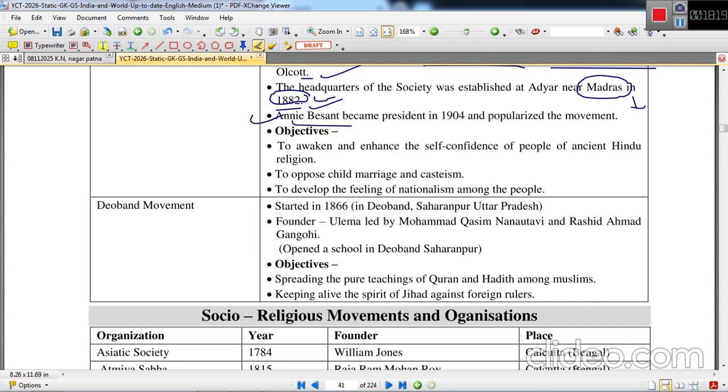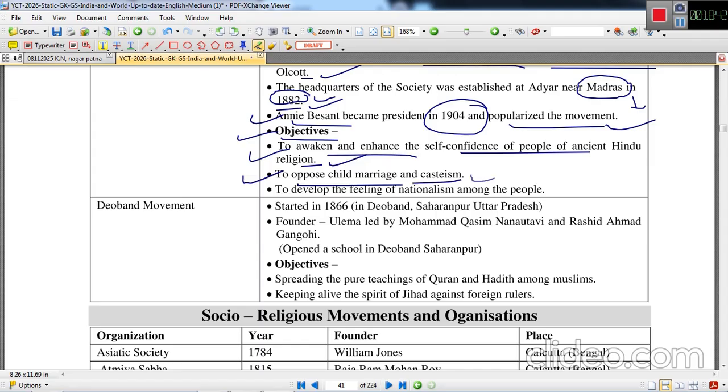Annie Besant became the president of the Theosophical Society because she was inclined to its teachings, and she was also a propagator. She popularized the movement. The objective of the Theosophical movement was to awaken and enhance the self-confidence of people of the ancient Hindu religion, to oppose child marriage and casteism, and to develop the feeling of nationalism among the people.